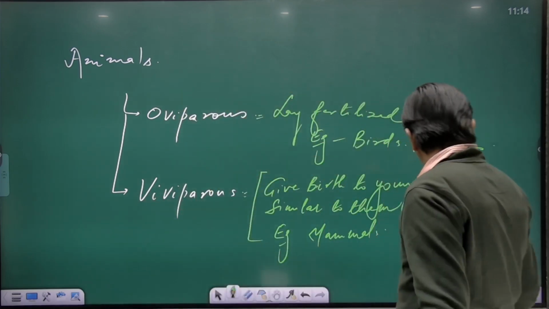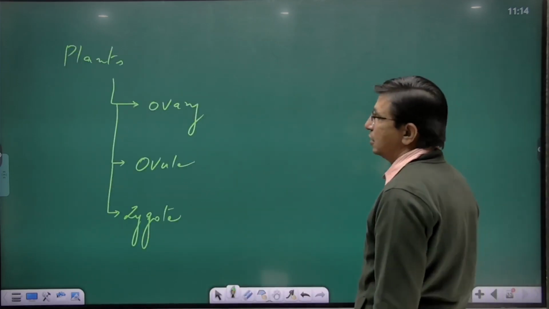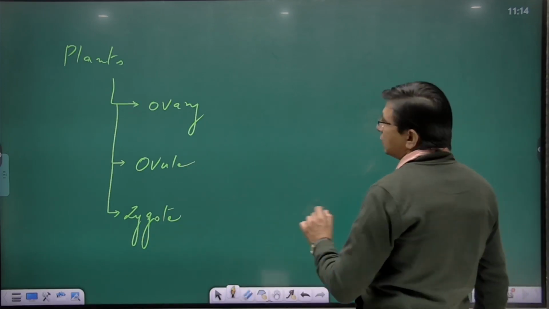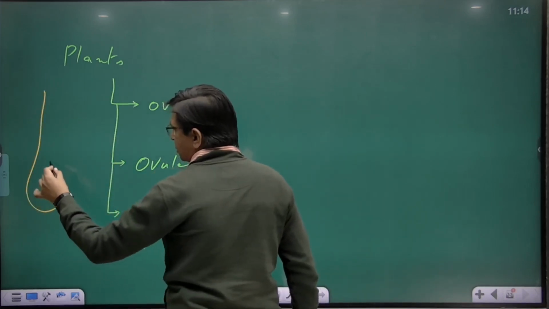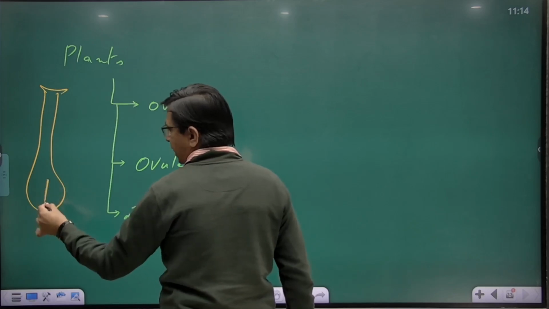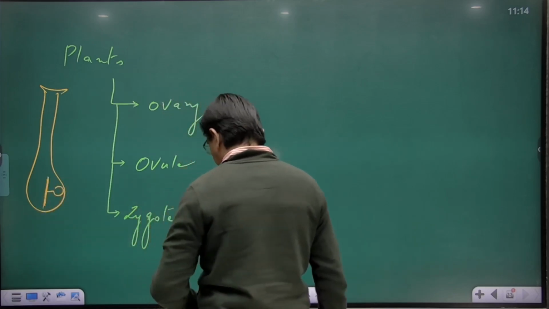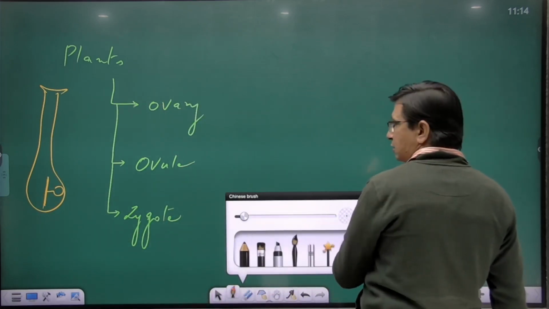Now, what are the post-fertilization events in case of plants? Here, this is very important. I drew a carpel earlier. Here you had placenta. On this placenta, there is an ovule, and inside the ovule, there was what?